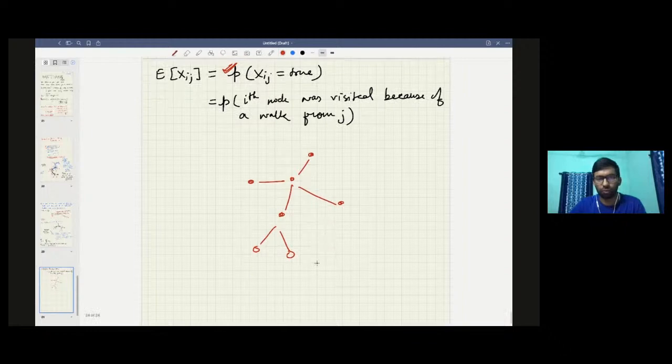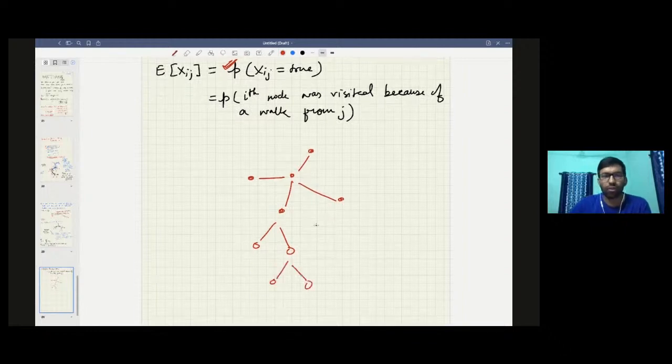Let's draw some more nodes. So tell me, if there was a random walk from, for example, this node, of length d, and you are at some particular node j, what is the probability that this guy will be visited? Let's call this node i.